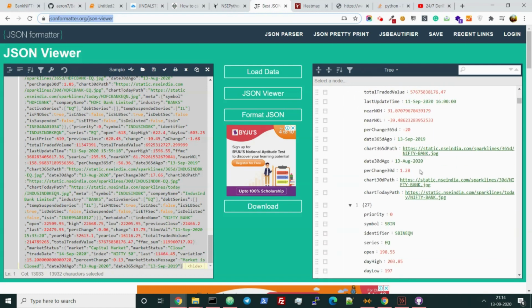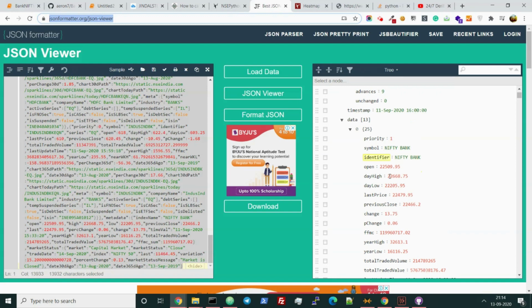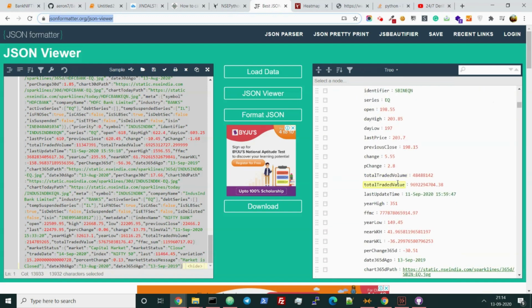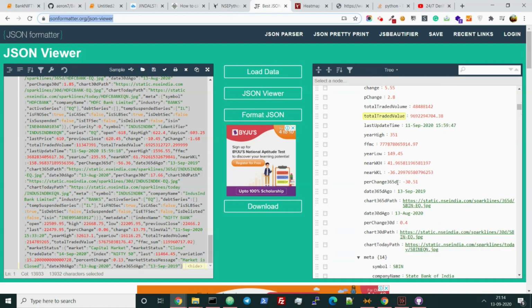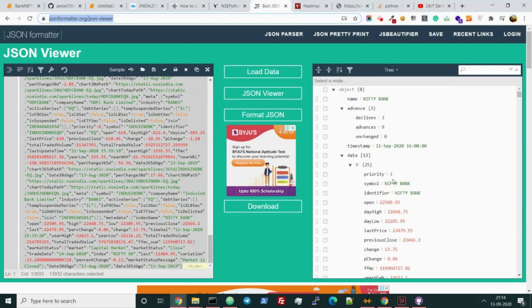Correct? You can see, the Nifty Bank is showing as priority 1 and the other futures are showing as priority 0. So no matter where the other futures are, I don't care. The Nifty Bank will always be showing in the top position because it is priority 1. So that is my primary assumption.